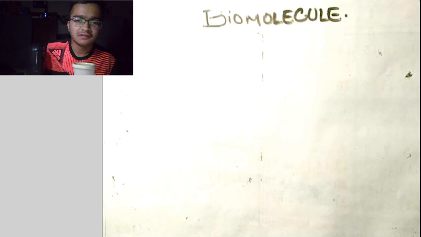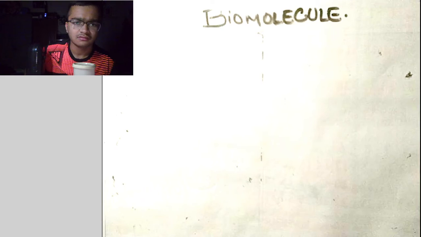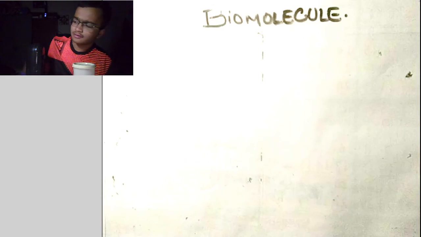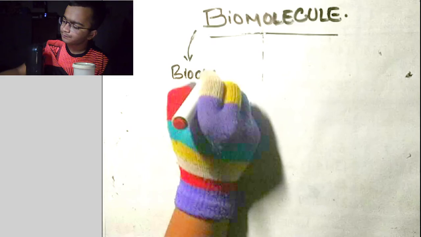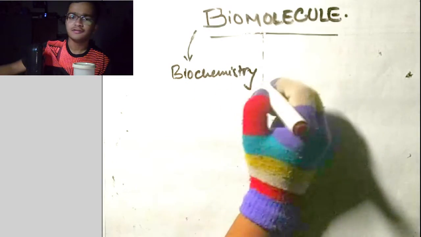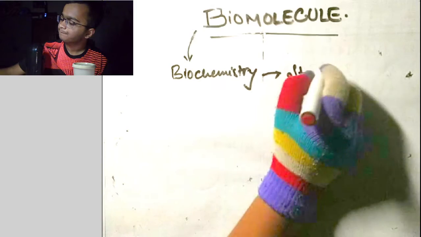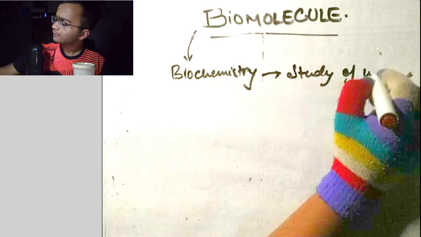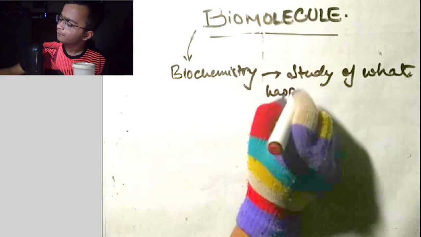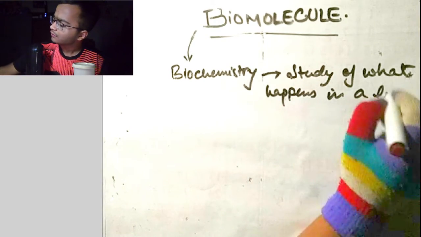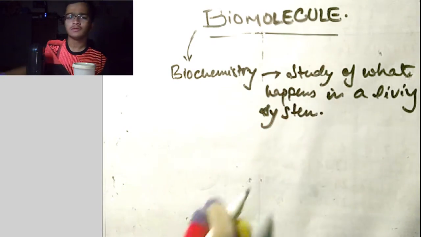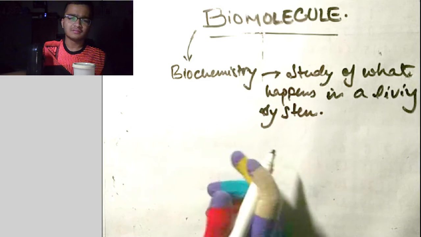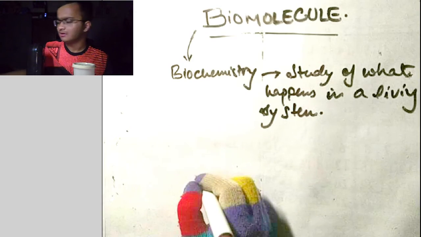Hello everyone. So starting with biomolecule, it is an important chapter of class 12 organic chemistry. It carries a lot of marks. Biomolecule is a part of your biochemistry. What is biochemistry? Biochemistry is a study of what happens in a living system.